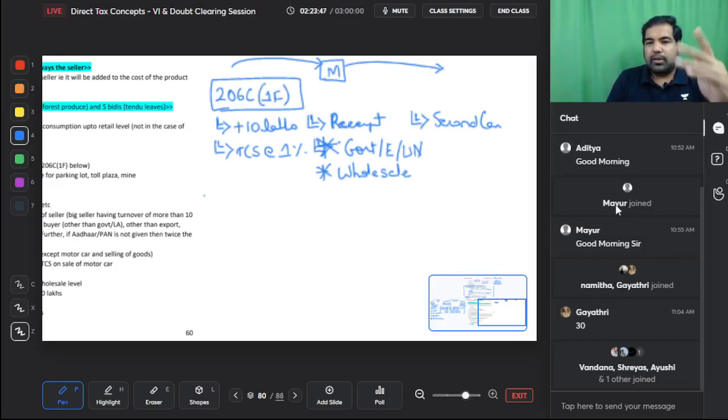So this is when you and I started feeling TCS. I felt TCS the first time I bought a car. I realized that there is TCS, because when I bought a car of more than 10 lakh rupees, I had to pay 1% TCS. Of course, I could take a credit of that, but that is when you first realize that there is something called TCS.